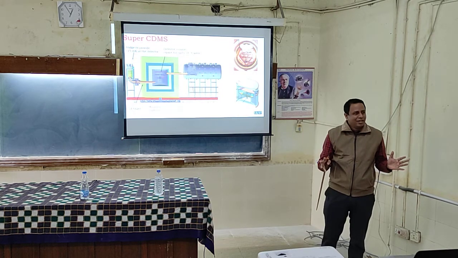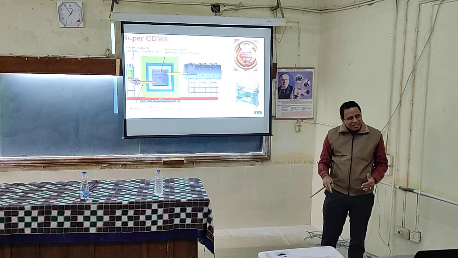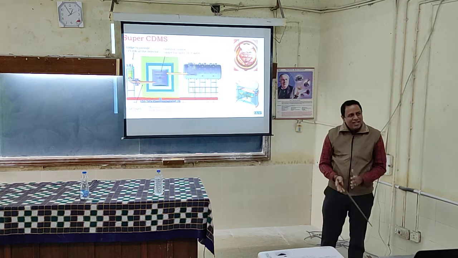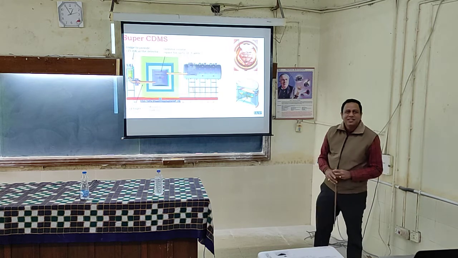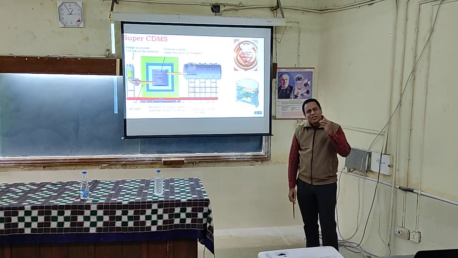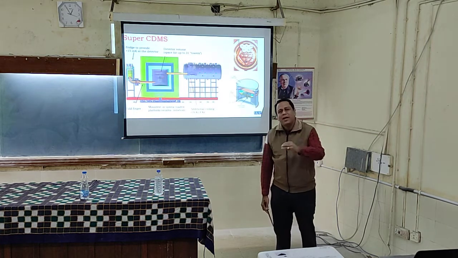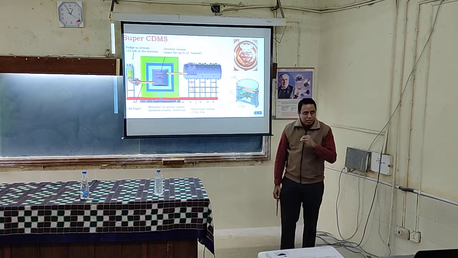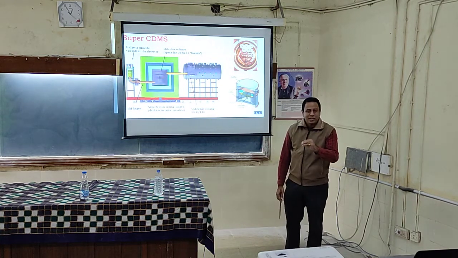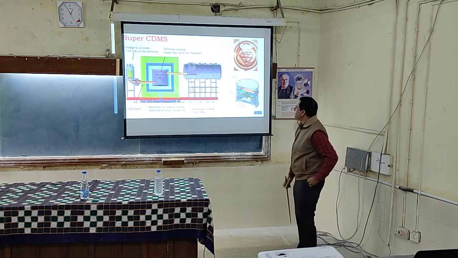Otherwise, we do not know what caused the signal. Not only do you go underground, but you also have to shield your detectors so that only dark matter, which doesn't interact through standard processes, will pass through. The rest cannot. Neutrinos, of course, can pass through. That's a background which we cannot remove. I will come to it.